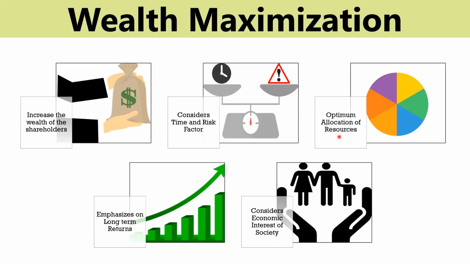Optimum allocation of resources. When the objective of the firm is wealth maximization, the company adheres to all the policies and principles that would increase the market value of its shares ethically and morally. And for this, the company makes best possible utilization of its resources. Emphasizes on long-term returns. Wealth maximization is a long-run concept, which means that shareholders' wealth maximization is the long-term goal of the enterprise, because shareholders are interested in both present and future profits of the company.